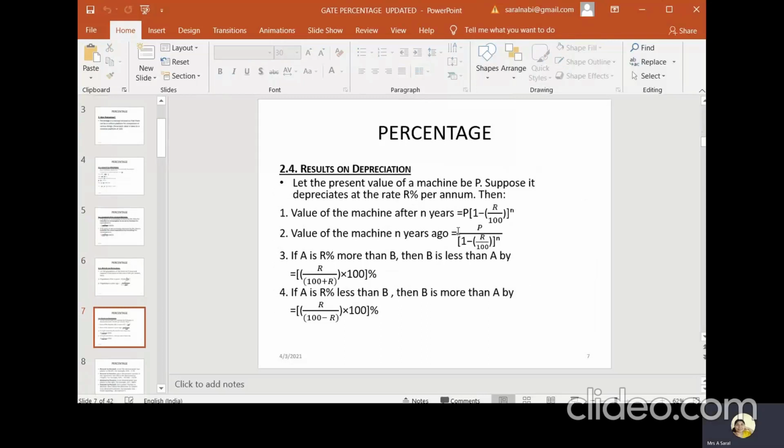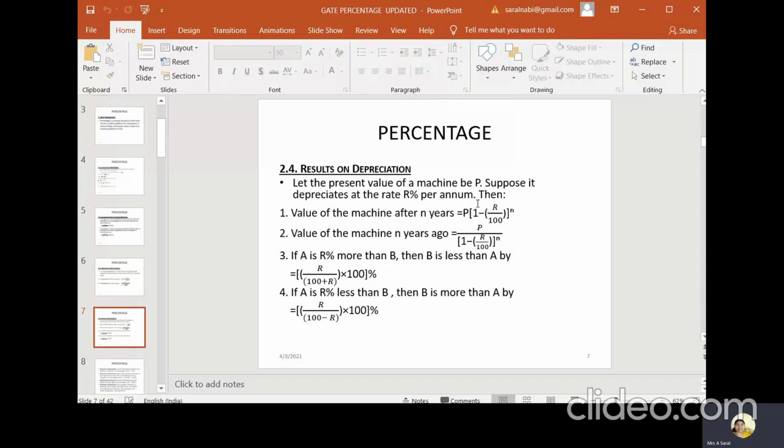And then these are the general formulas which we have to remember. Let the present value of the machine be P. Suppose it depreciates at the rate of R percentage per annum. For every year it decreases, and then what will be the value after 10 years, and likewise they can ask. So what is the general formula we could use?